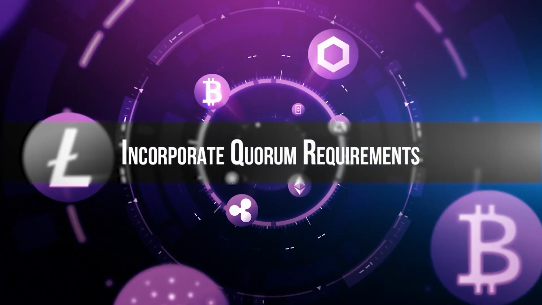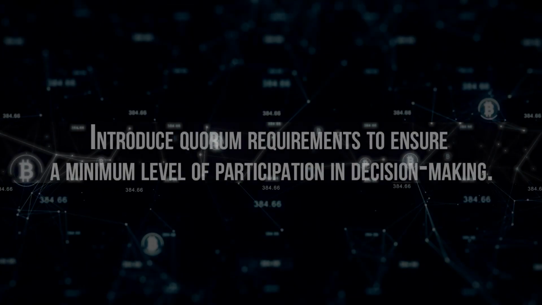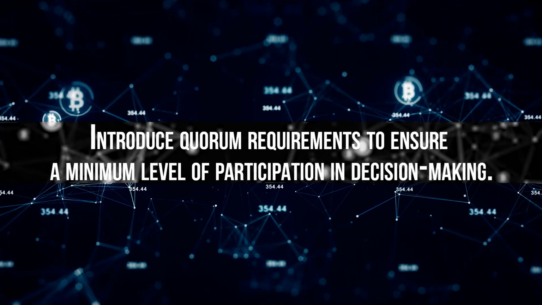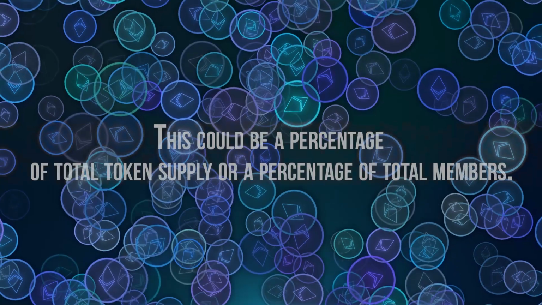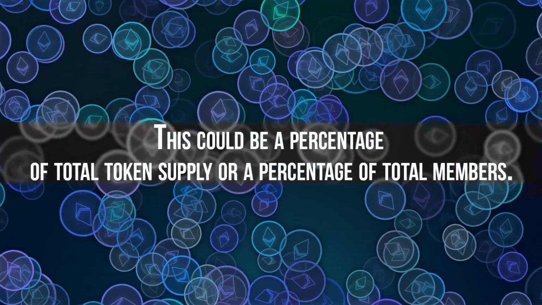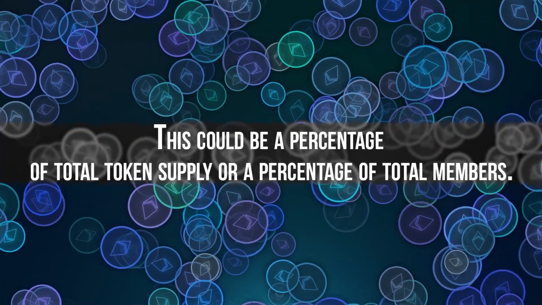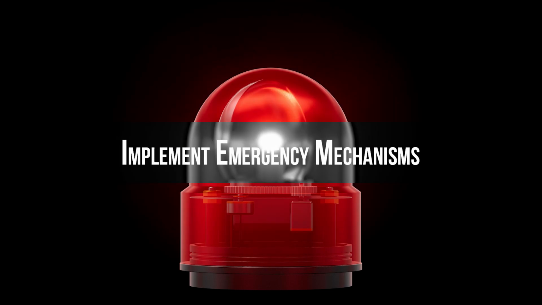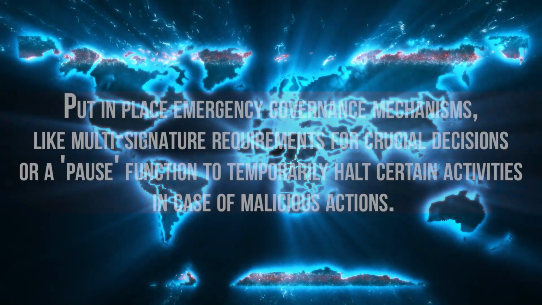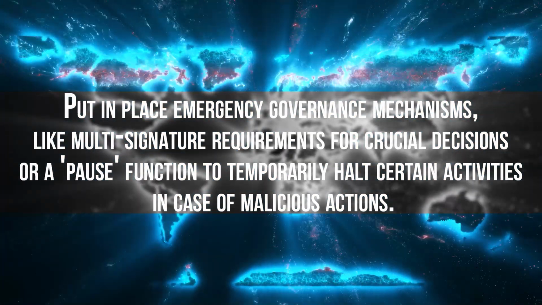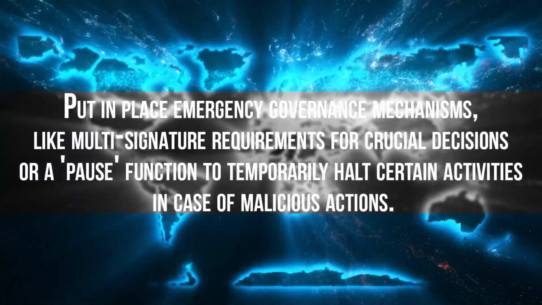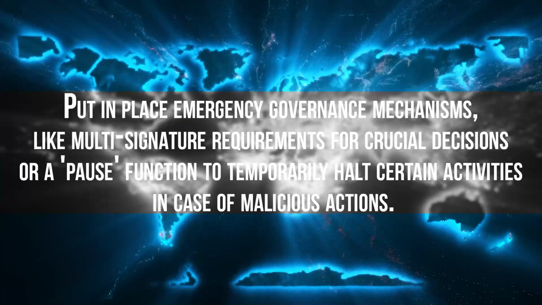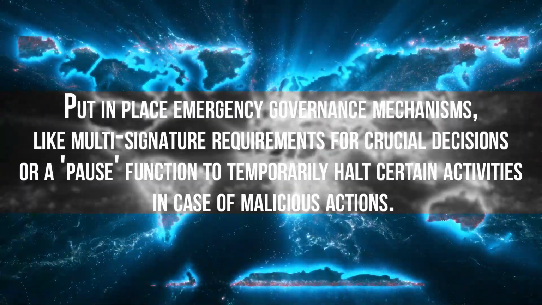Incorporate quorum requirements. Introduce quorum requirements to ensure a minimum level of participation in decision-making. This could be a percentage of total token supply or a percentage of total members. Implement emergency mechanisms. Put in place emergency governance mechanisms, like multi-signature requirements for crucial decisions or a pause function to temporarily halt certain activities in case of malicious actions.